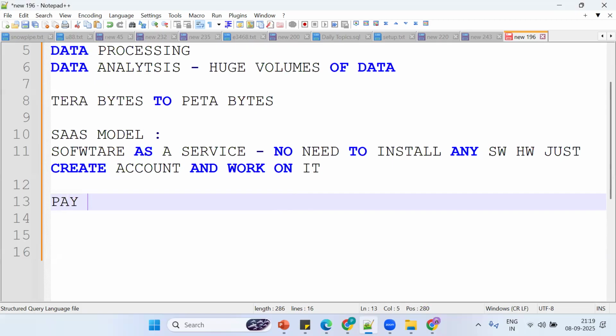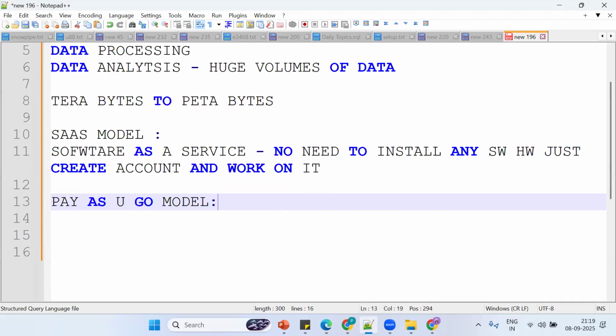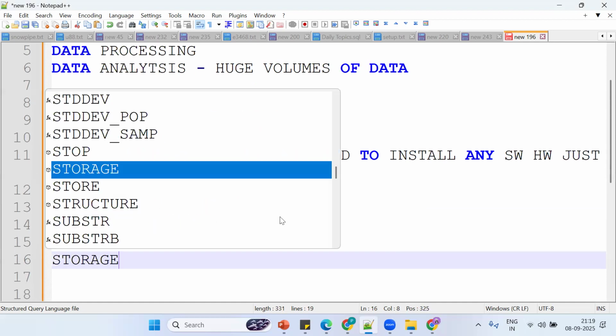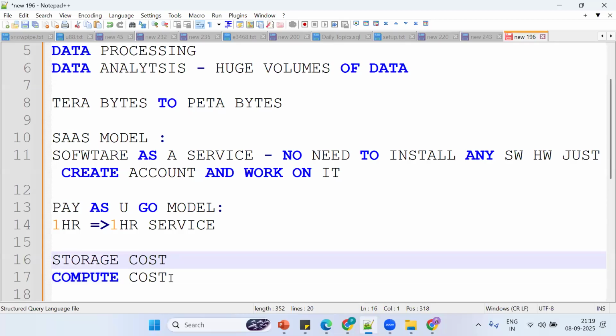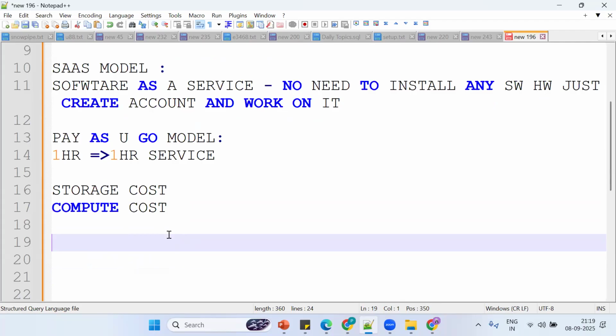And it's a pay-as-you-go model. What is the pay-as-you-go model? Anyone, any idea? How much we use, that much we pay. Suppose I'm using it for 1 hour, I should pay for 1 hour of service. In Snowflake there will be two types of costs, storage cost and compute cost. Here you need to understand: storage cost and compute cost. If I use it for 1 hour, I pay for 1 hour.